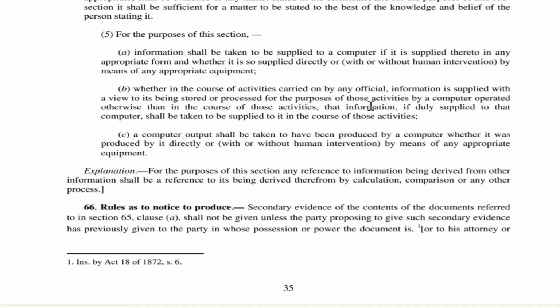Or you are giving one aspect. You are saying you are going to construct this much area, and the cost is being calculated by the government official. So in that case, calculation is done by the government official. Your input is taken. Based on that input, calculation is being done and the output is given. So these aspects are to be considered for the purposes of this particular section.